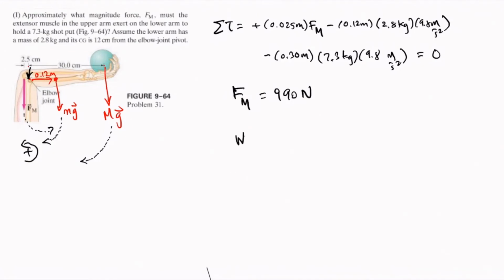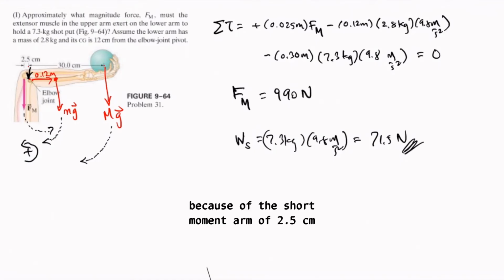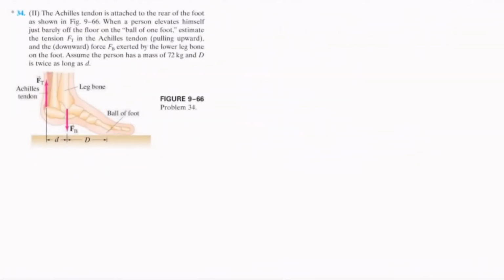The weight of the shot put is equal to 7.3 kilograms times 9.8 meters per second squared, or 71.5 newtons. The muscle exerts a lot of force in order to carry a very small weight. Let's consider this fourth problem, where we have the foot. The Achilles tendon is attached to the rear of the foot, as shown in the figure.